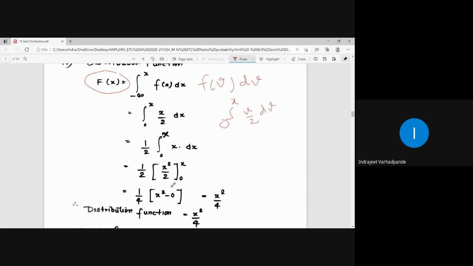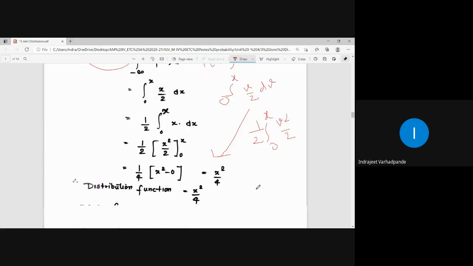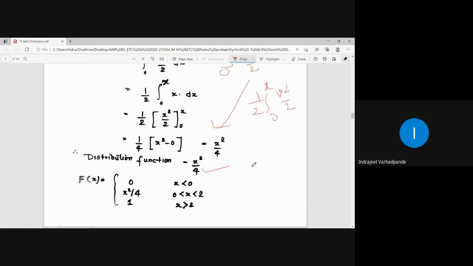Whether you write in v or in x, ultimately your answer is going to be in the form of x. So what is the distribution function over here? 1 by 2 outside, integral 0 to x, v square by 2. And what is this giving you? v square by 4, with upper limit x. So it will be giving you x square by 4 minus 0. So this answer is surely x square by 4.